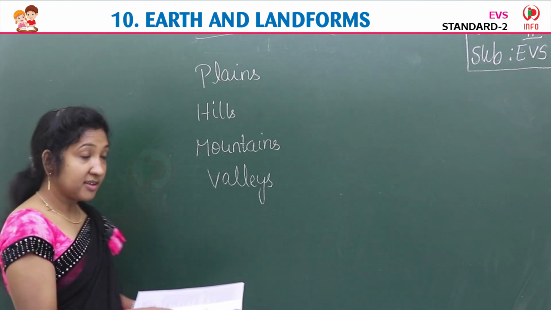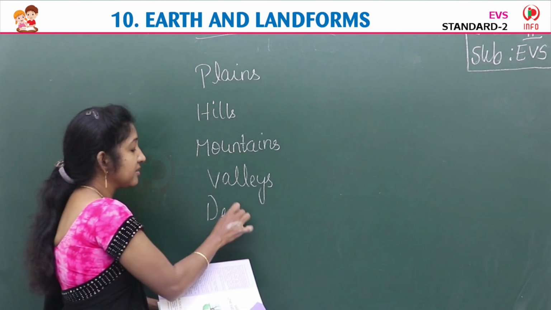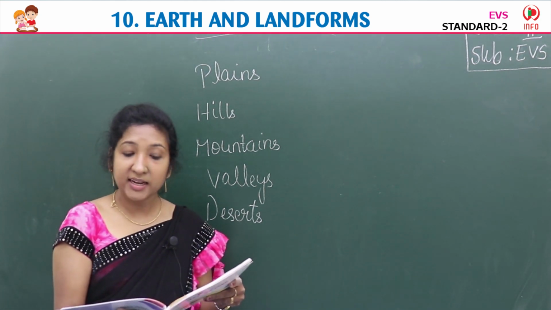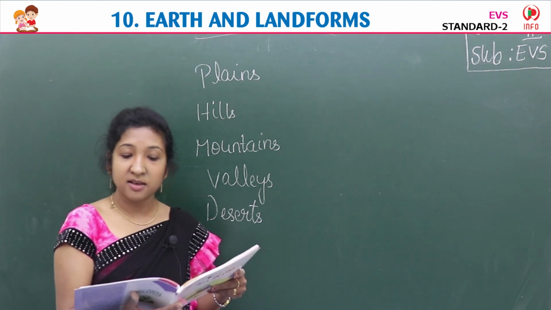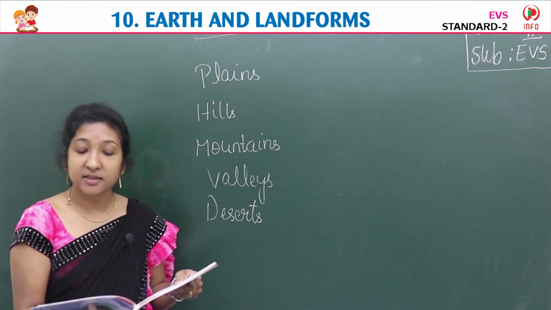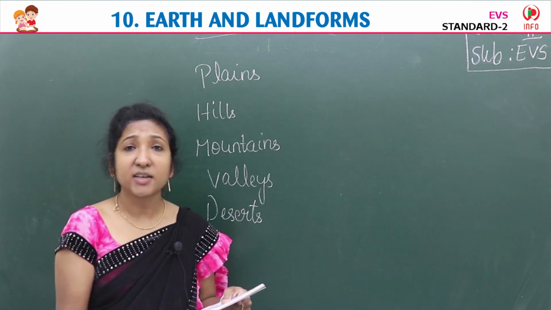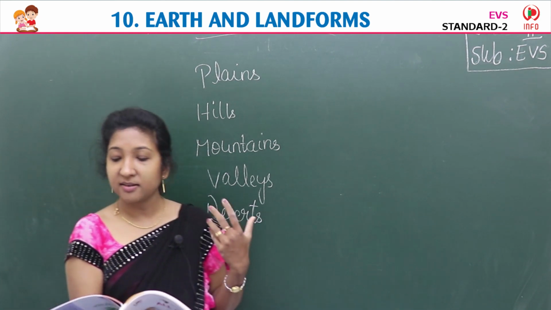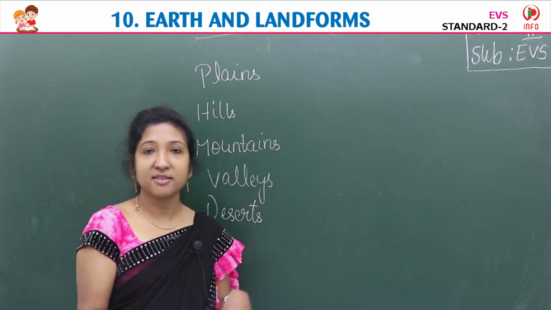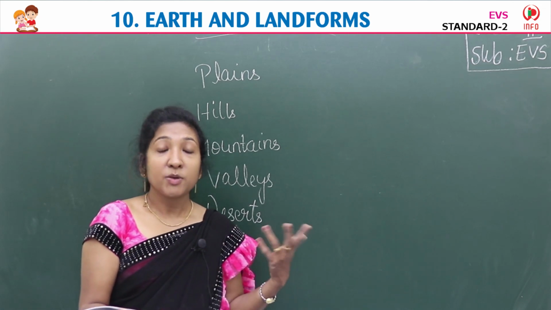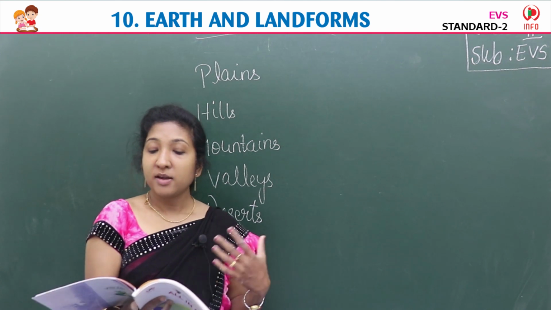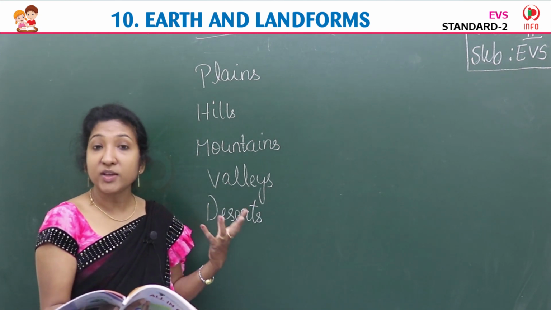Next, deserts. Deserts. Okay. The vast area covered with sand is called desert. We cannot find water here. You can see the image. Only camels are seen there. Here and there some trees are there, isn't it? Because of no rain, no water, people cannot live. So deserts are vast areas covered with sand.